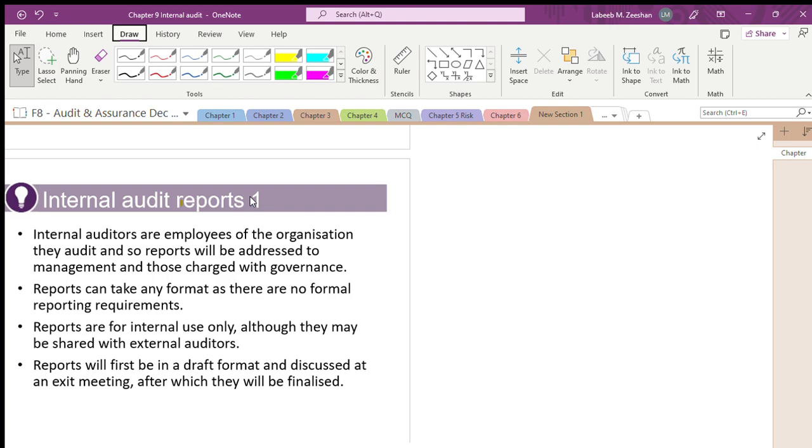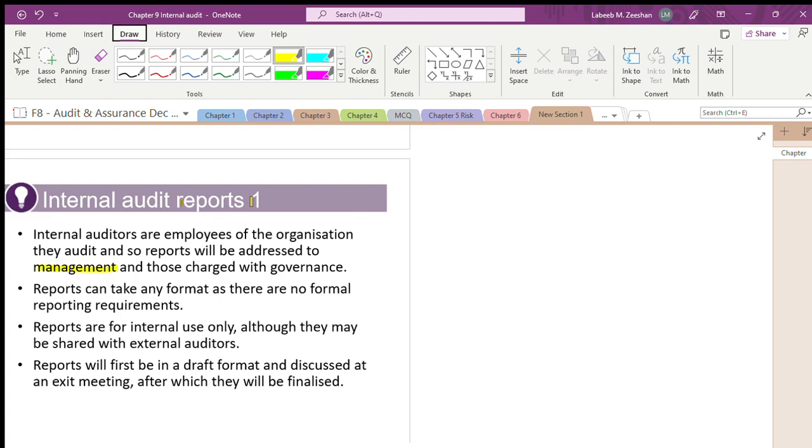The cost of the external auditor will be less, meaning the external auditor can depend on the work of the internal auditor. That is why internal audit reports are given that much importance; they have some weightage. Internal auditors are employees of the organization. They audit, and the reports are addressed to the management.